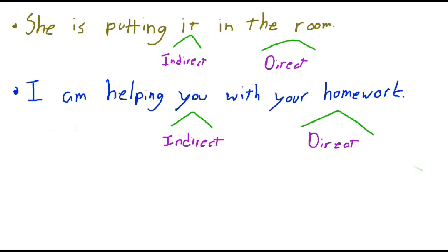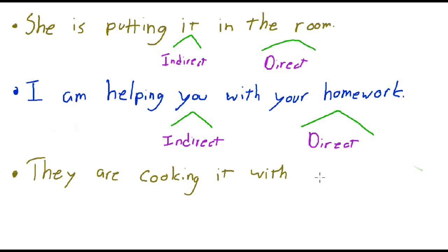Let's look at another example, one more. Maybe we can say they are helping, or maybe not they're helping, they are cooking. They're cooking it with us. Okay, they're cooking it with us.